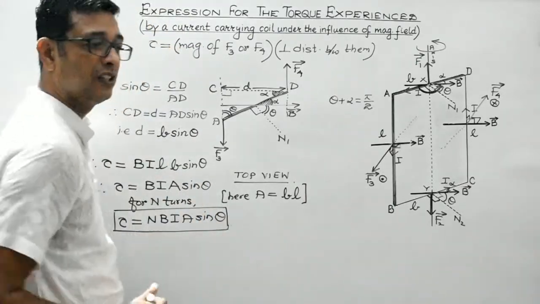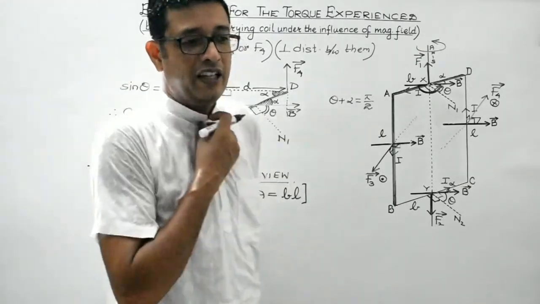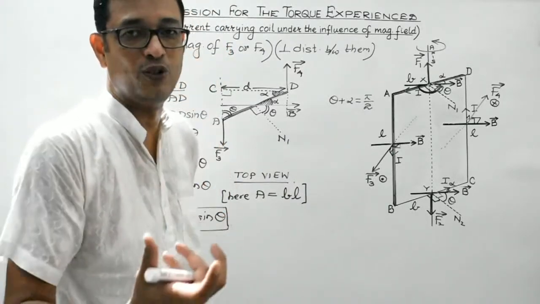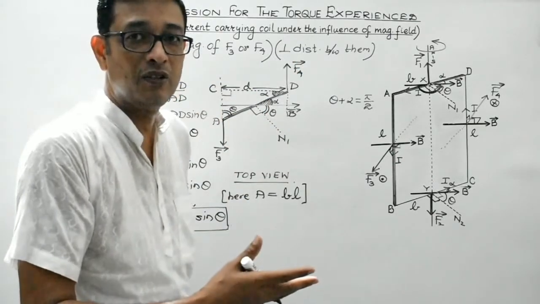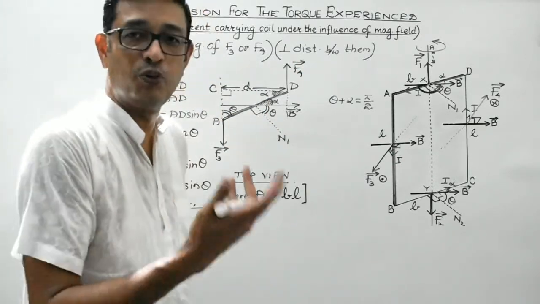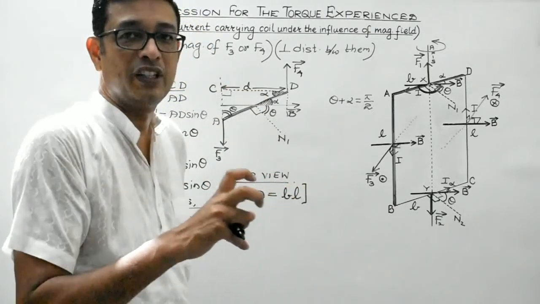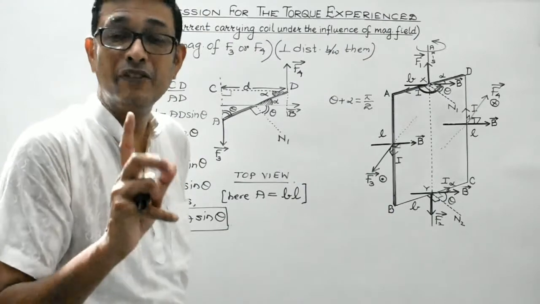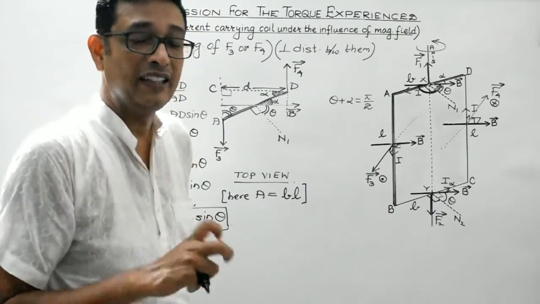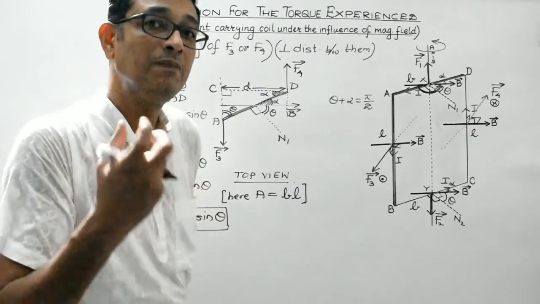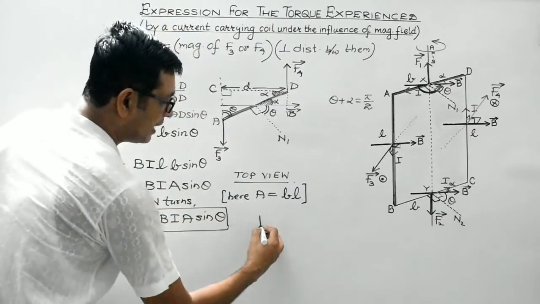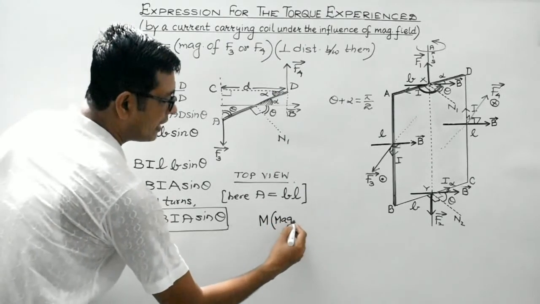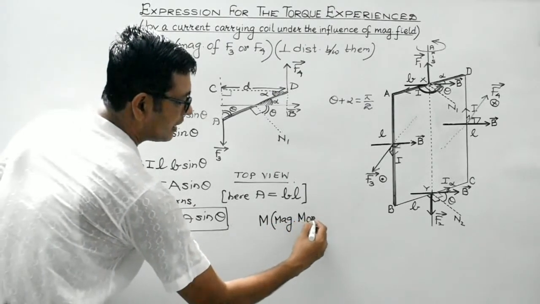We are aware, students, we have done in the previous section, that each current carrying coil behaves as a magnetic dipole. One face of the current carrying loop behaves as the south pole, while the other face behaves as the north pole. So every current carrying loop behaves as a magnetic dipole, and therefore it possesses a magnetic moment, and that magnetic moment is represented by M. M stands for magnetic dipole moment, or simply magnetic moment.